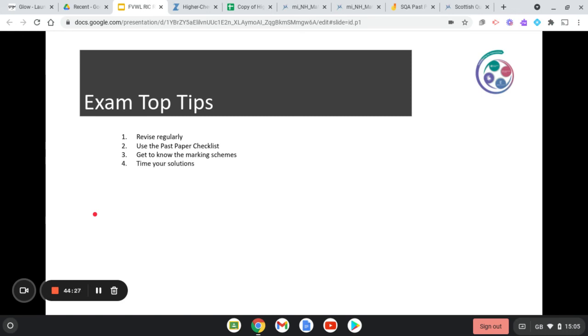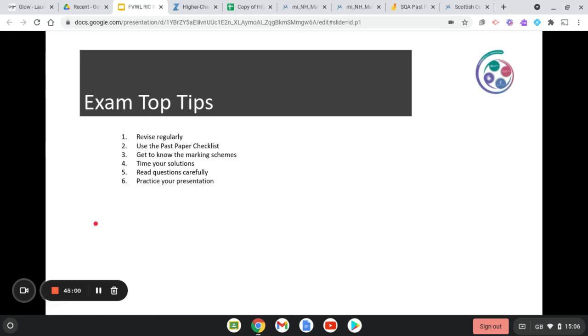Time your solutions. If you're doing the question for a third or a fourth or a fifth time, maybe set the clock, just to give you that wee feeling of pressure, because you want to get used to feeling pressure so that you don't find it overwhelming on the day of your exam. Read questions carefully. You might have to read them more than once. You might have to go back and read them once you think you've finished a question, just to make sure that you've answered it the way that you were meant to.